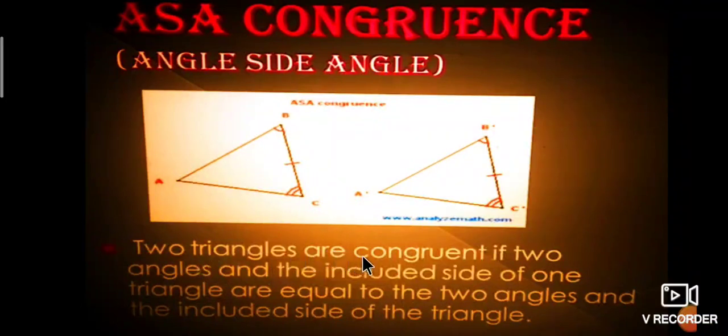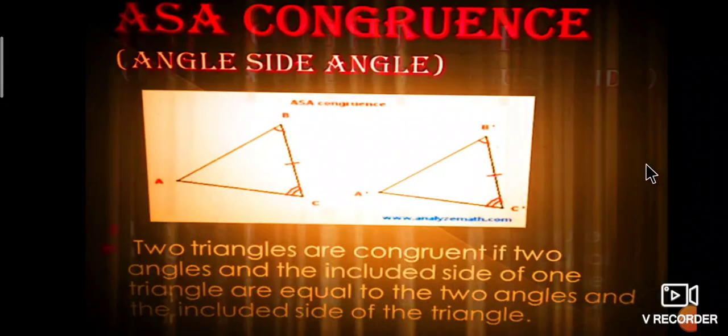Two triangles are said to be congruent if two angles and the included side of one triangle are equal to the two angles and the included side of the other triangle. Therefore, we say that on the basis of the angle side angle postulate, these two triangles are congruent.